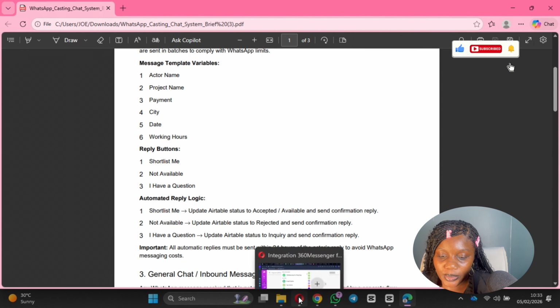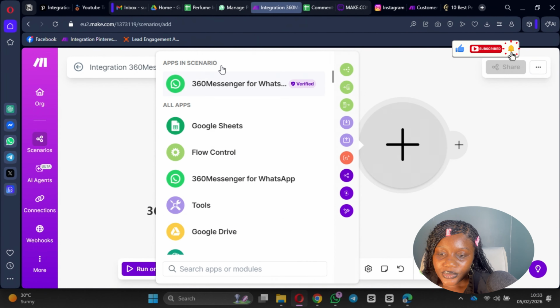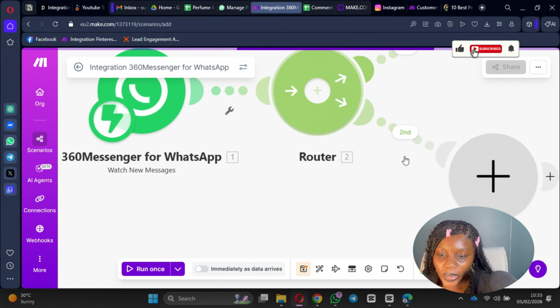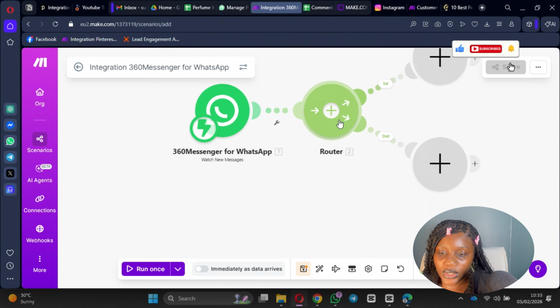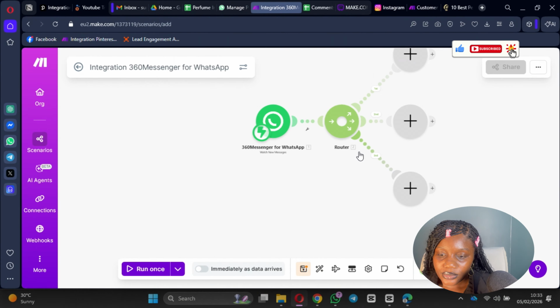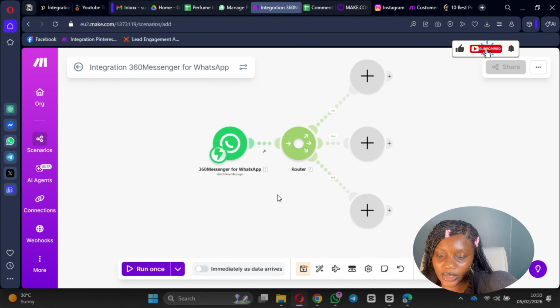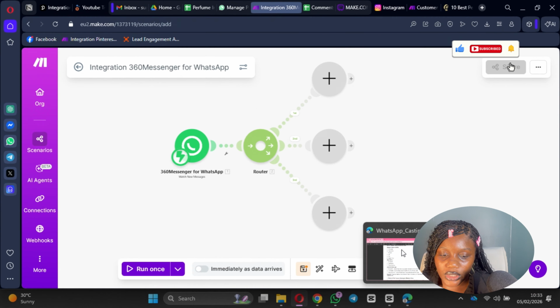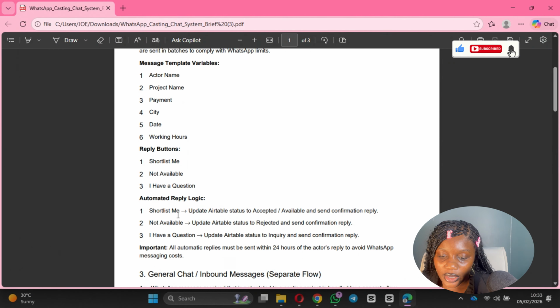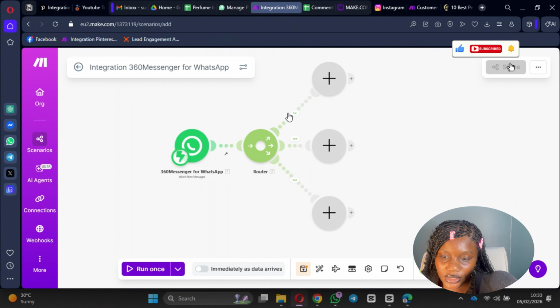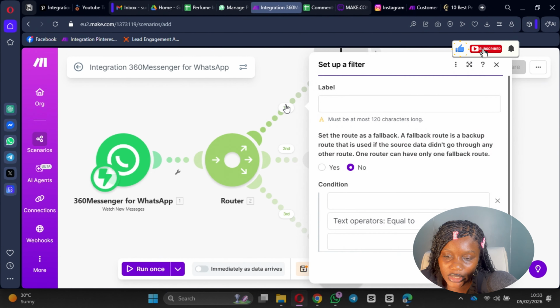So for us to be able to establish something like this, we're going to need a router, which we are going to add here. The person has three flows, which we are going to set up here. To set up something like this, what we want to do is copy their first logic here and set that as a filter. So we do this, we say this is the shortlist me, which the person has.